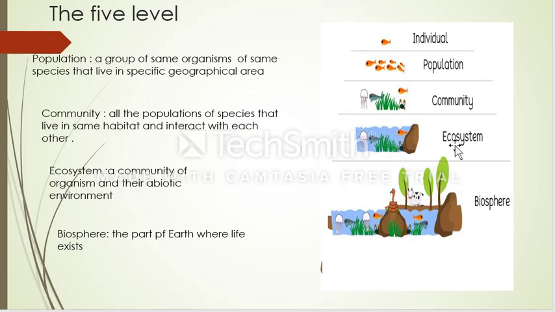Okay, and fourth one, we've got ecosystem. What's ecosystem? Ecosystem, a community of organisms and their abiotic environment. Look at community, we've got only living things like this jellyfish, this fish, and the shark, and this plant. Those are living things. But in ecosystem, we've got water and rock, fish, plant, jellyfish. Those are living things and non-living things together. They are in the same place. We call it ecosystem, a community of organisms and their abiotic environment.